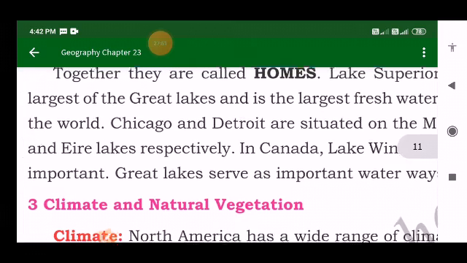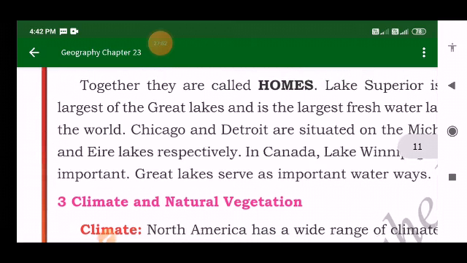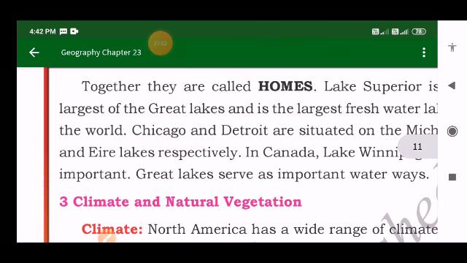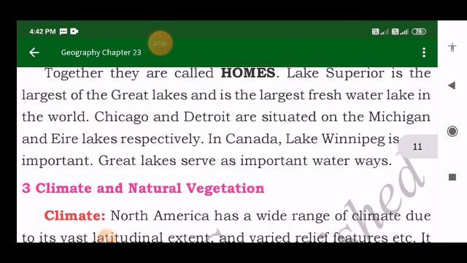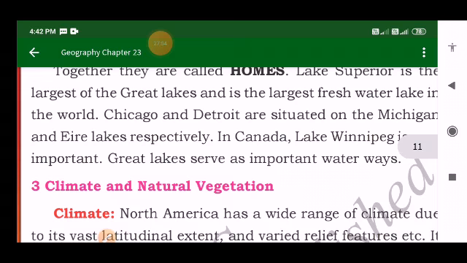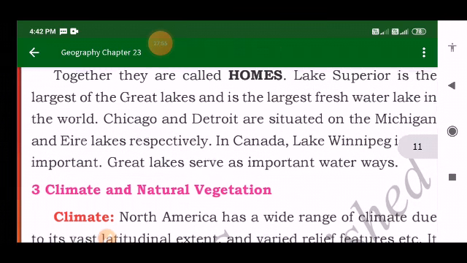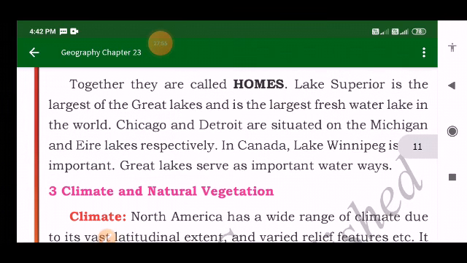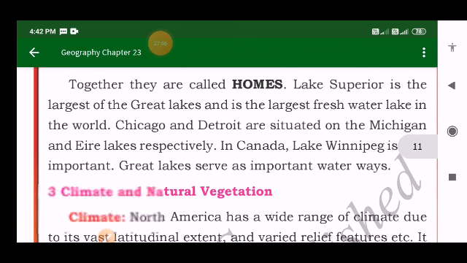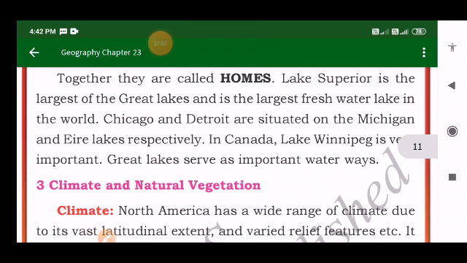And in Canada, Lake Winnipeg is very important here. The Great Lakes serve as important waterways. What do these Great Lakes serve as? They are the important waterways. This is the picture of Lake Superior, which is said to be the world's largest freshwater lake, we can say.